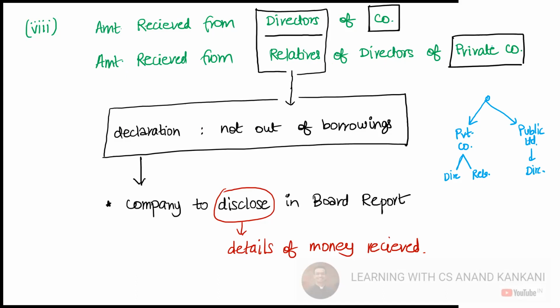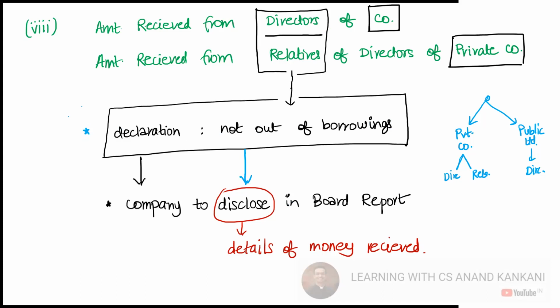Now, amount which is received from the directors of the company, let's say by way of a loan, or if in case of a private company, the amount is received by the directors or by the relatives of the directors by way of a loan, then that will not be considered as a deposit. However, there is a catch here. They need to give a declaration that this is not out of the borrowings, and this has to be disclosed in the board report, the details of such money that has been received.